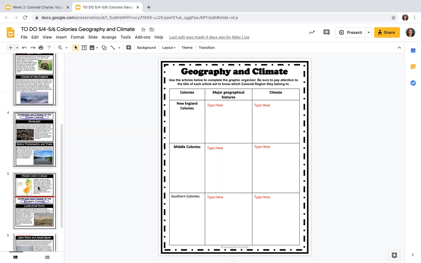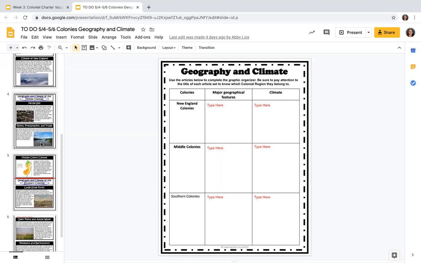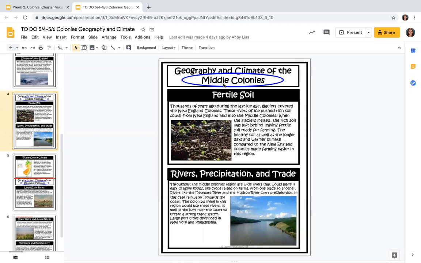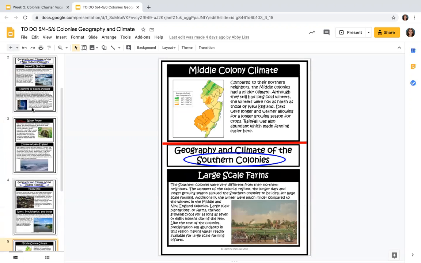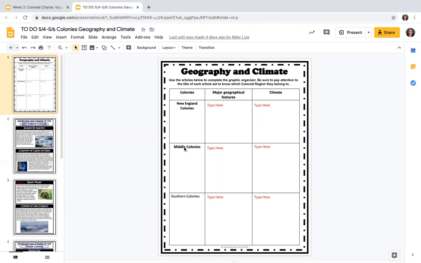Then on Tuesday, you're going to come back to the same document in Google Classroom. It's not going to go anywhere. It'll be just where you found it on Monday. And you're going to read the 2 slides about the middle colonies. And you're going to stop where it says southern colonies. So you only have a slide and a half really to read about the middle colonies for geography and climate. Once you read that, same thing as Monday, except you're going to take notes in the middle colonies section on the graphic organizer.